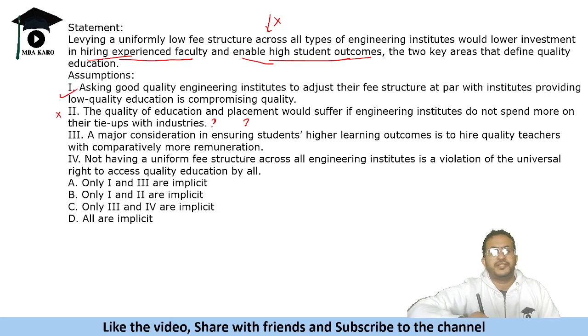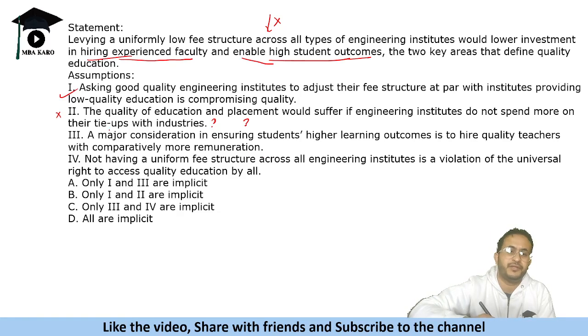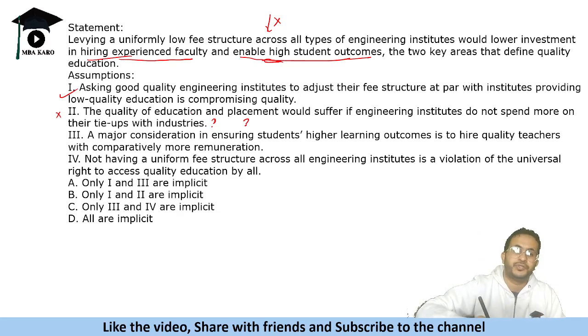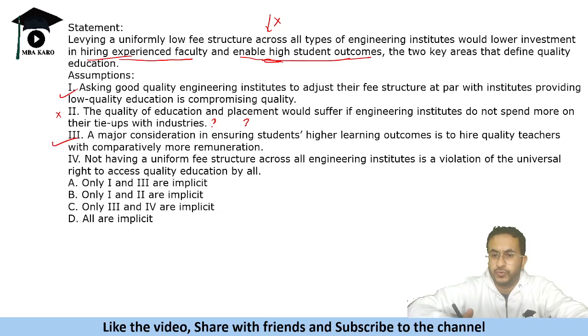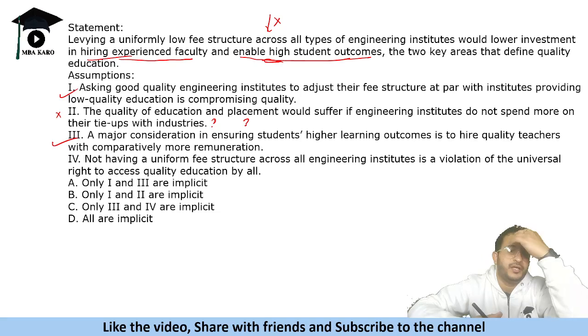A major consideration in ensuring students' higher learning outcomes is to hire quality teachers with comparatively more remuneration. So here it talks about that if you lower the investment in this, then you may not get quality teachers. For higher learning outcomes, like quality education, it is important to have experienced faculty. So yes, it is an assumption that if students should have higher learning outcomes, you should hire quality teachers and pay them well. If you do not pay them well, then it is a problem.